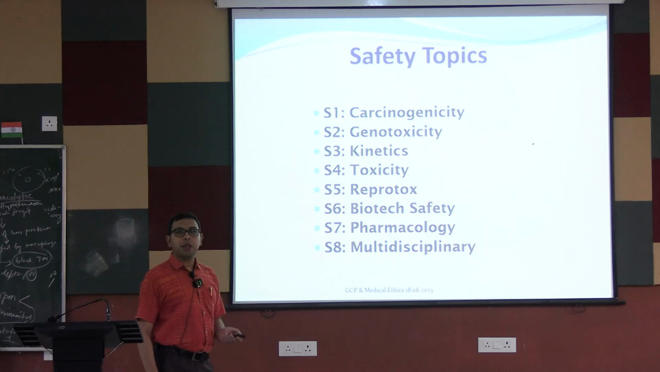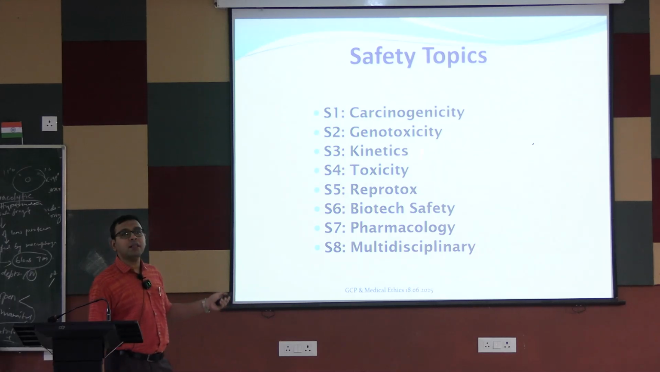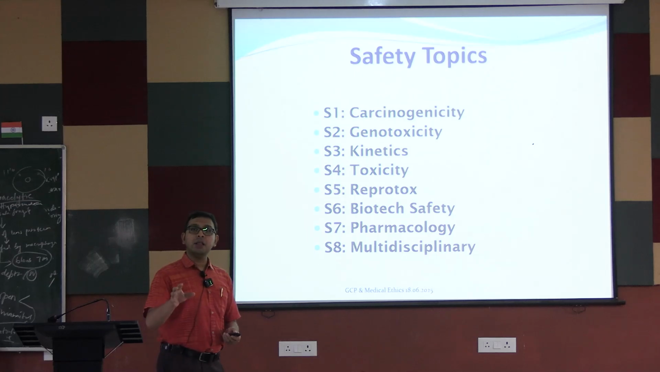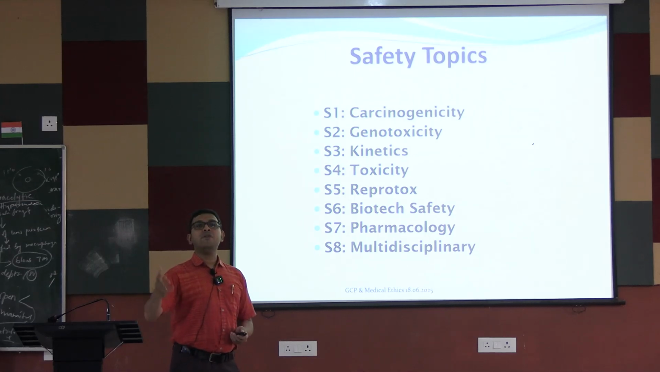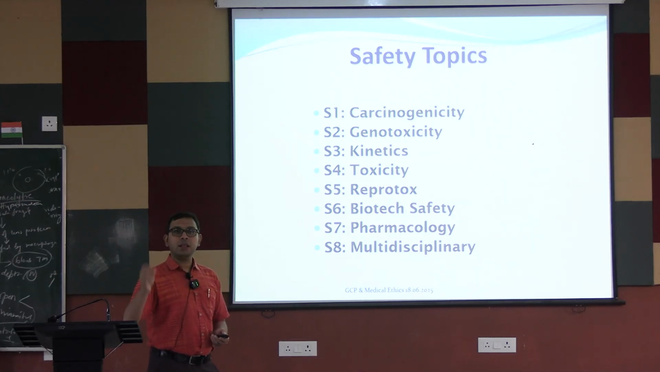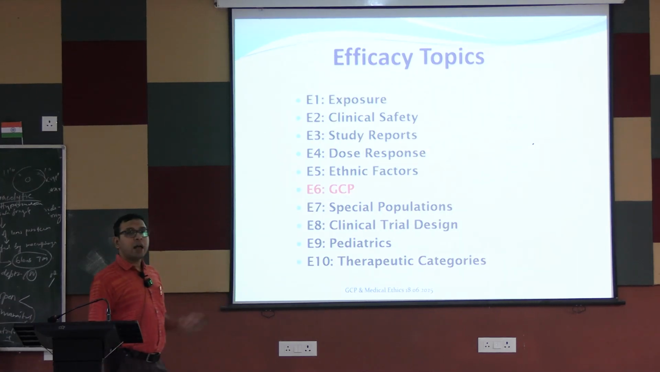These are the safety topics. You can see different types of safety studies are done, like reprotox, meaning reproductive toxicity. Mainly this is needed to rule out teratogenicity. That is, if the drug is given in pregnancy, there will be problems, like thalidomide. Then come the efficacy studies, different types of efficacy studies.